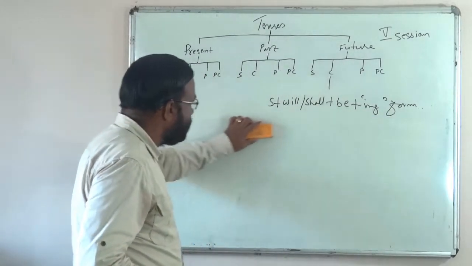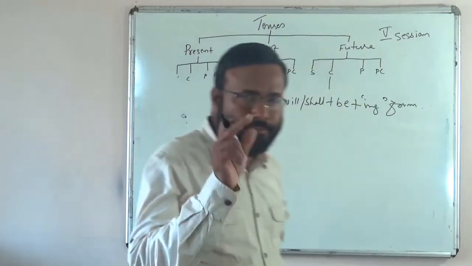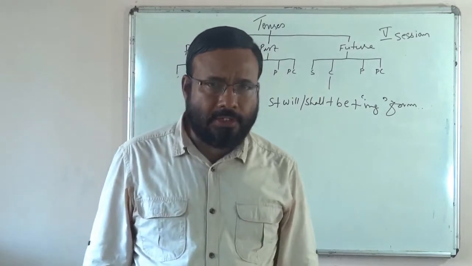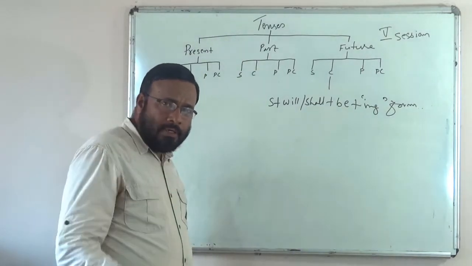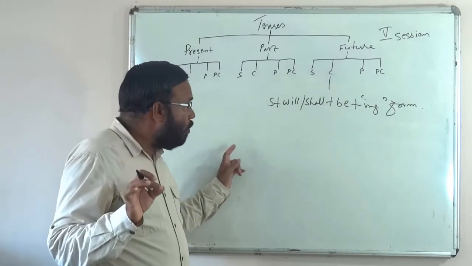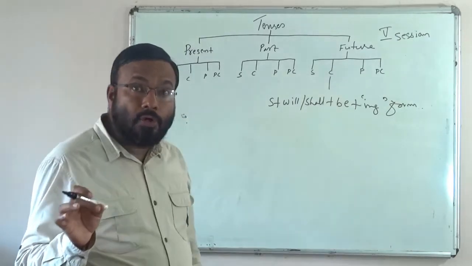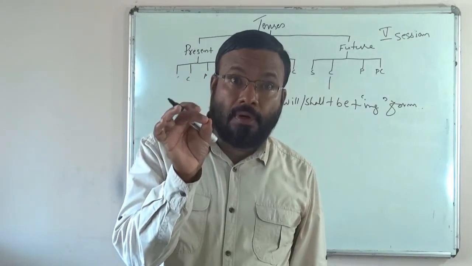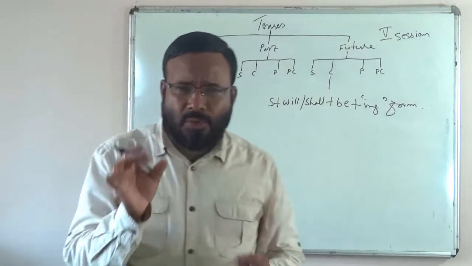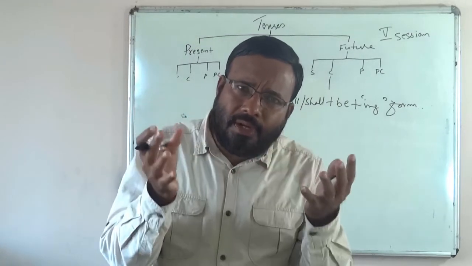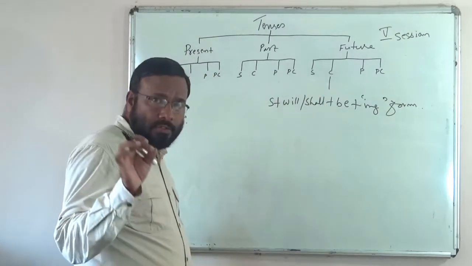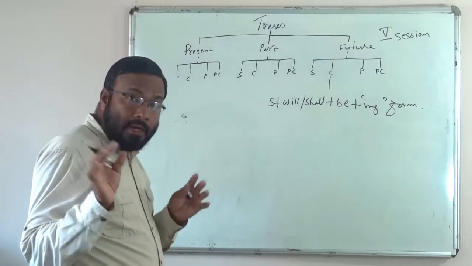What is the second function of future continuous? To show a planned future action. To show a planned future action, we can use either simple future or future continuous. And we can use what also? Present simple or present continuous. Okay, so this is a highly flexible language. You can convey the same idea through different means and through different tenses. So secondly, a future continuous tense shows a planned future action.